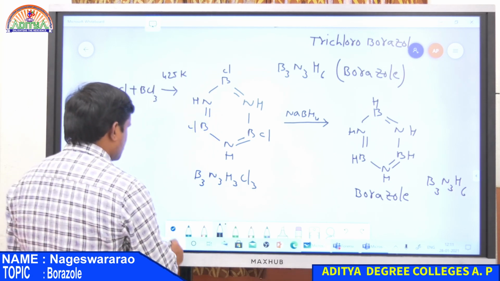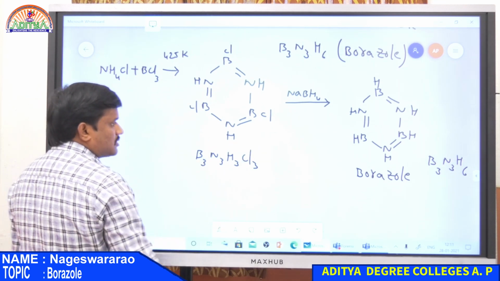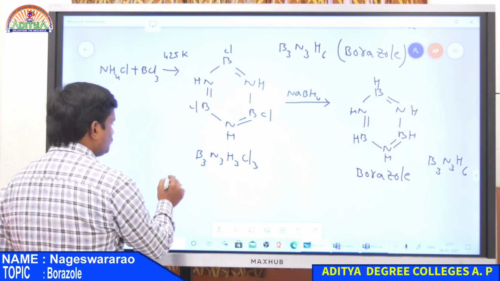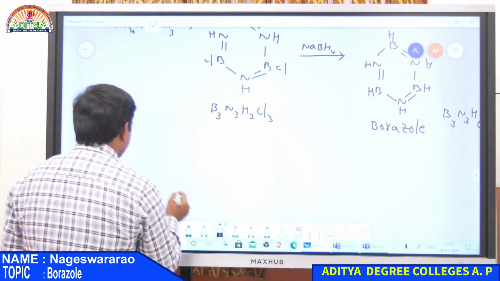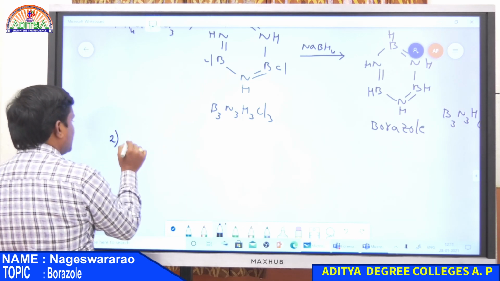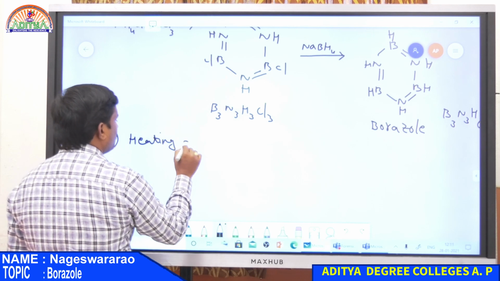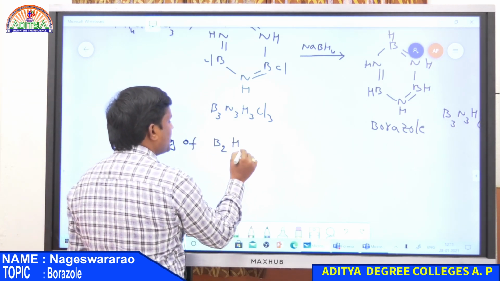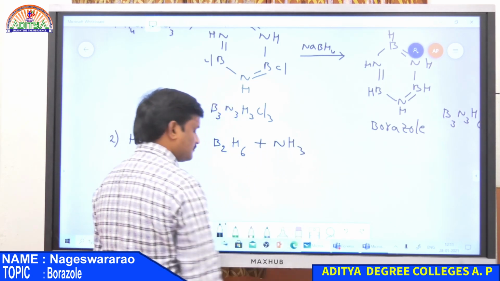Now the second preparation. Write these structures, all these structures. This is an important question. Now the second preparation is heating of B2H6, that is diborane, with ammonia, NH3.